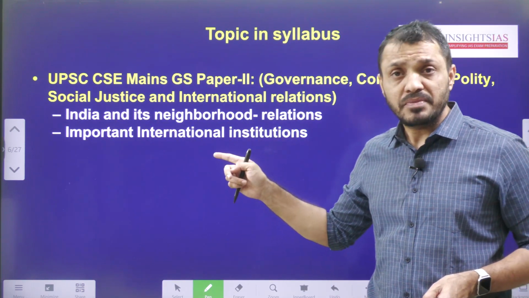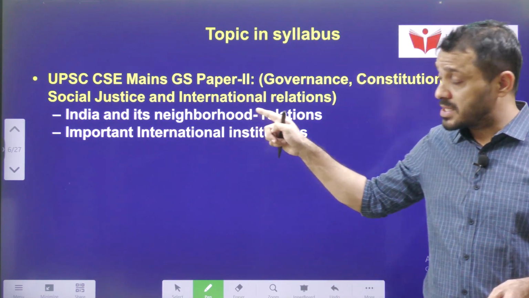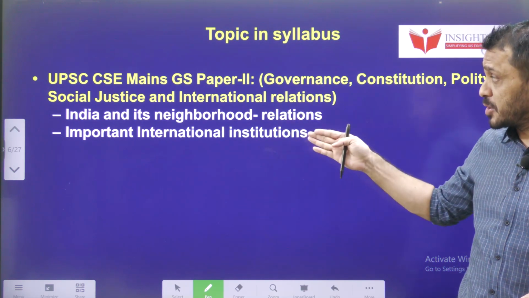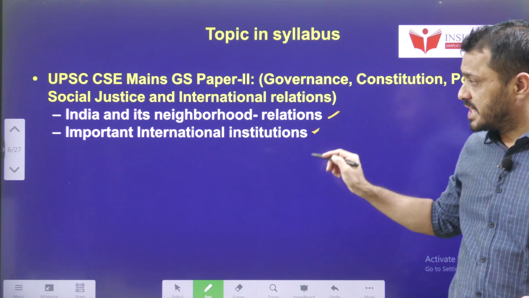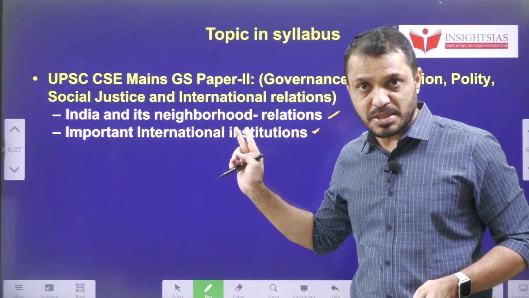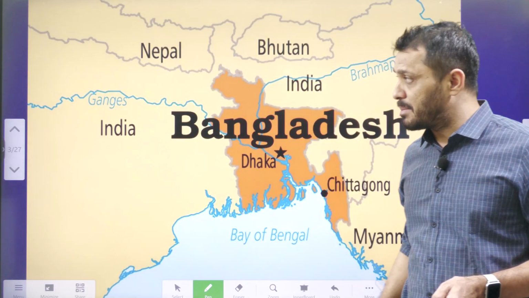And syllabus mapping, this is related to UPSC General Studies paper 2, that is, India and neighborhood relations and important international institutions. This is the syllabus mapping. Now let's see some basic map pointing.